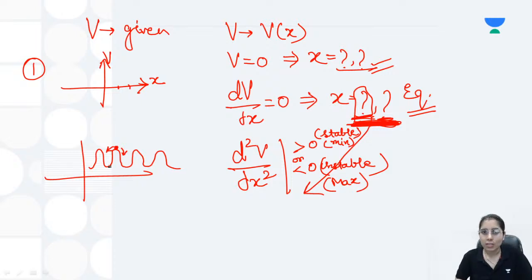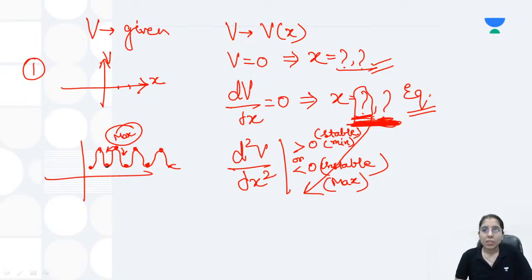Is this object stable? No, it's unstable. So what is this position? It's maxima. While if I talk about this position or this position, these are what? Minima, and you can even consider them as the stable equilibrium points. So in this case you get to know that minima means stable, the object cannot go anywhere, it will remain at its own position, while maxima means the object can fall down and it is an unstable condition.